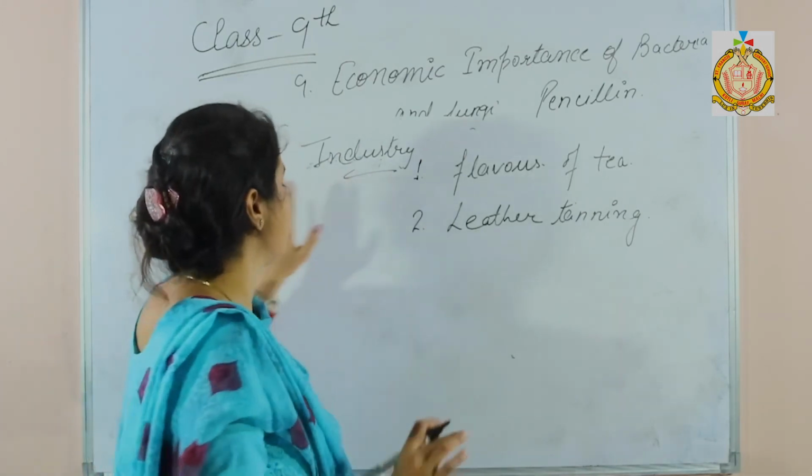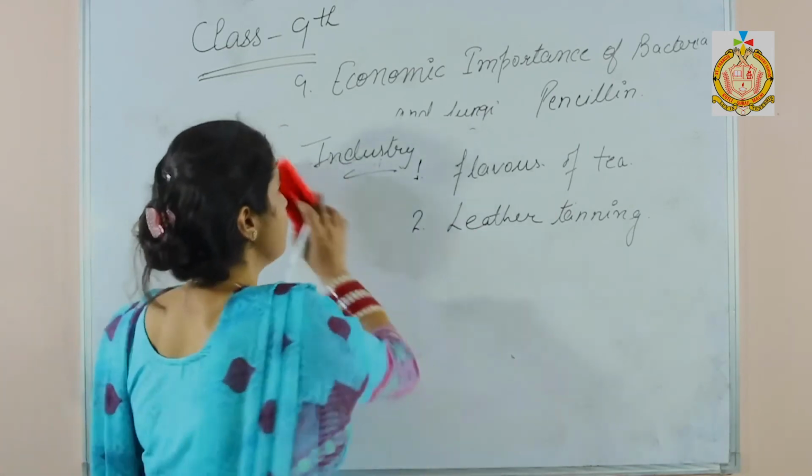So the first one is the spoilage of food.